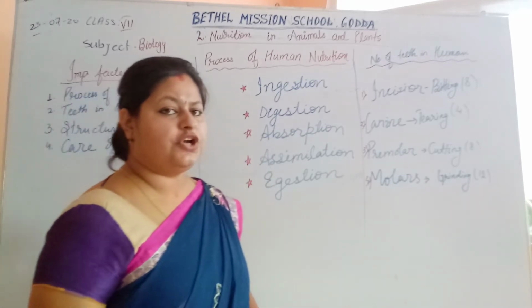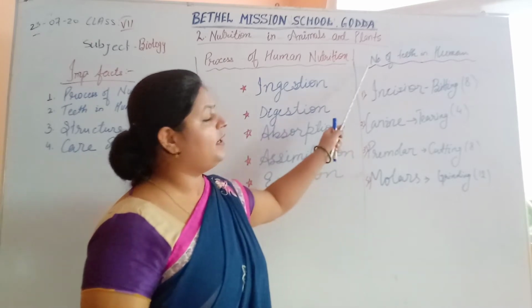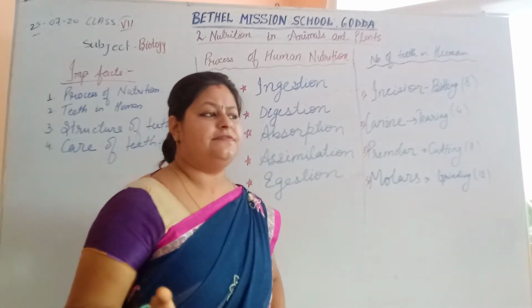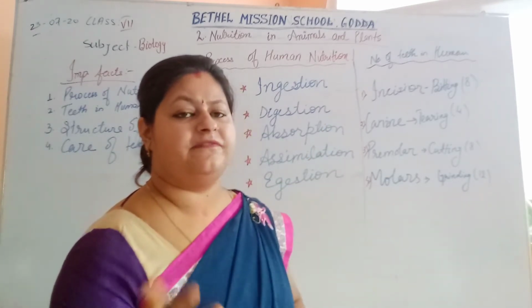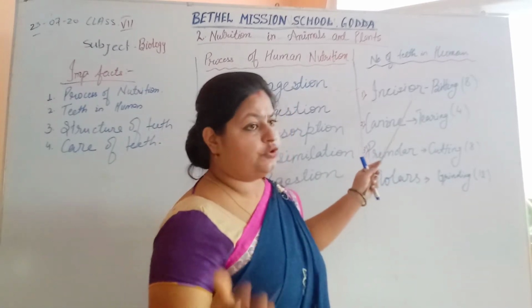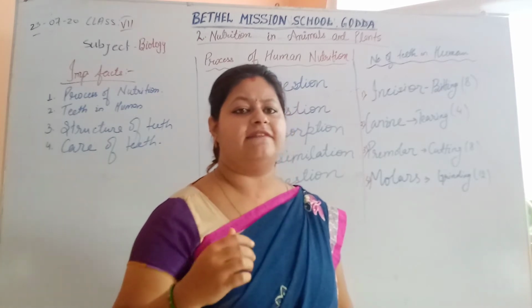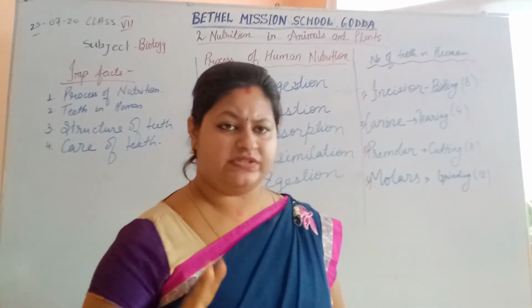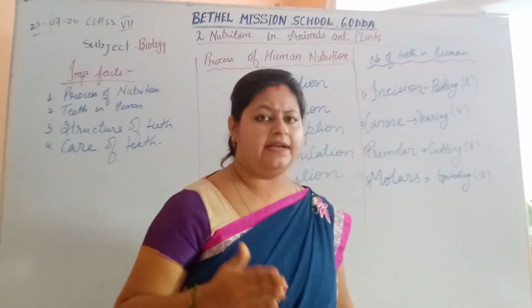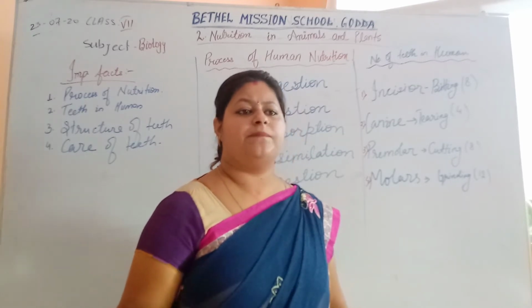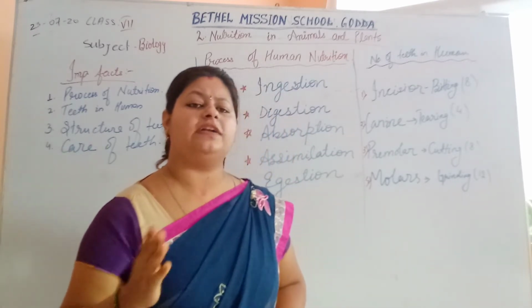Okay. The next topic which we are going to discuss is the number of teeth in human beings. As you very well know, in human beings there are 32 teeth. We have a set of 16 teeth in each jaw. Two sets of teeth are there, permanent and temporary.